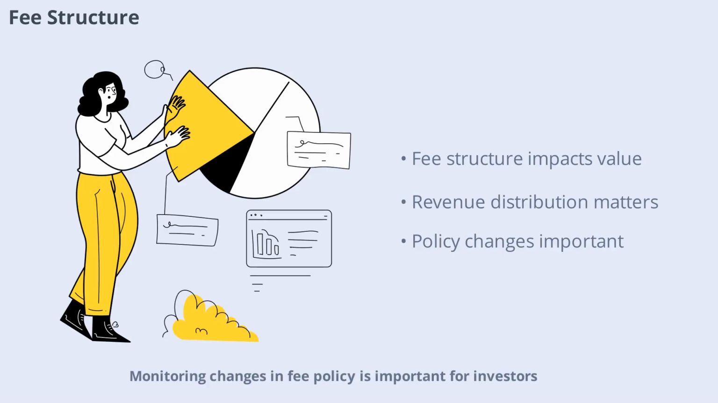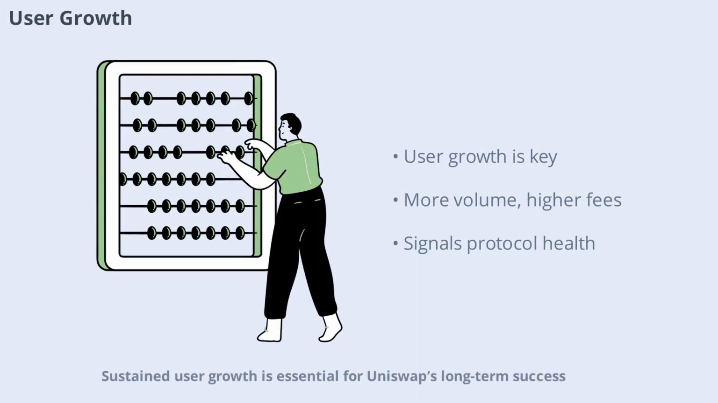Monitoring changes in fee policy is important for investors. Sustained user growth is essential for Uniswap's long-term success. More users mean more trading volume, higher fees, and greater demand for UNI. Tracking user metrics can provide early signals about the protocol's health and future price potential.